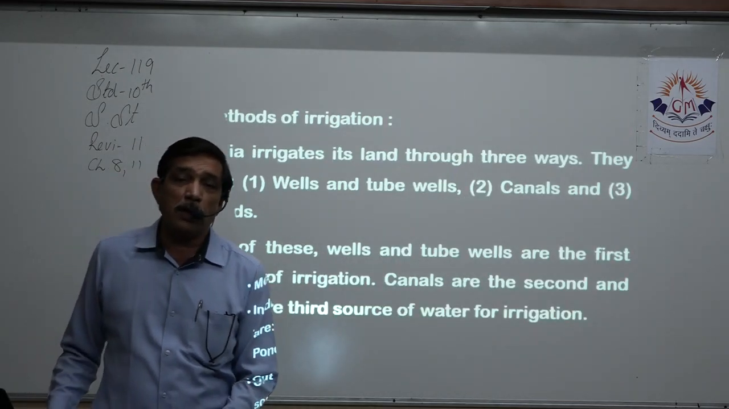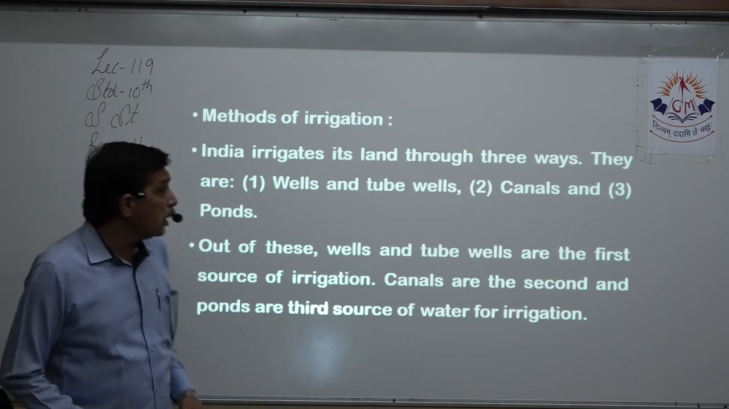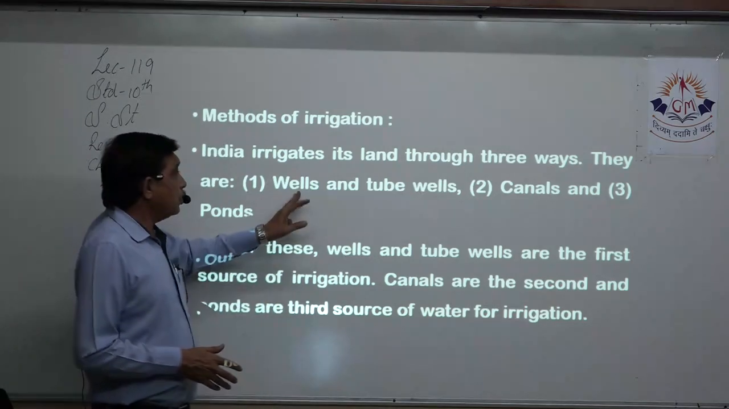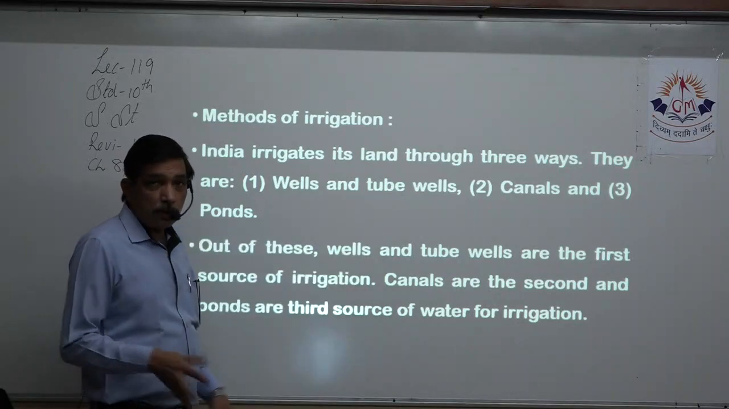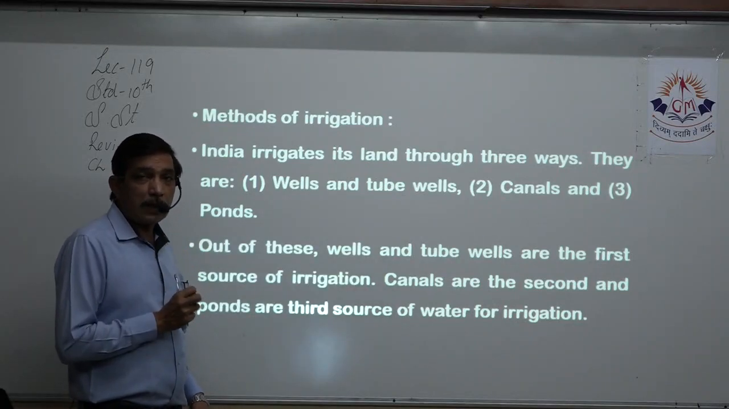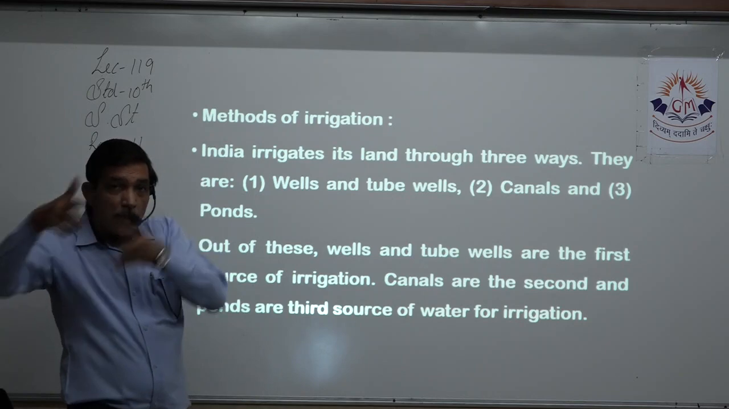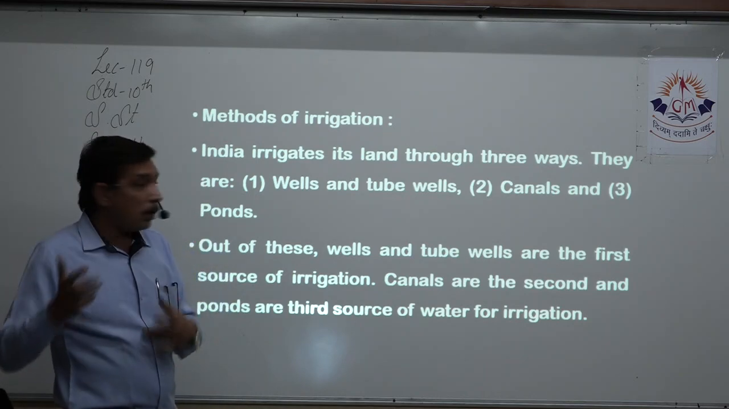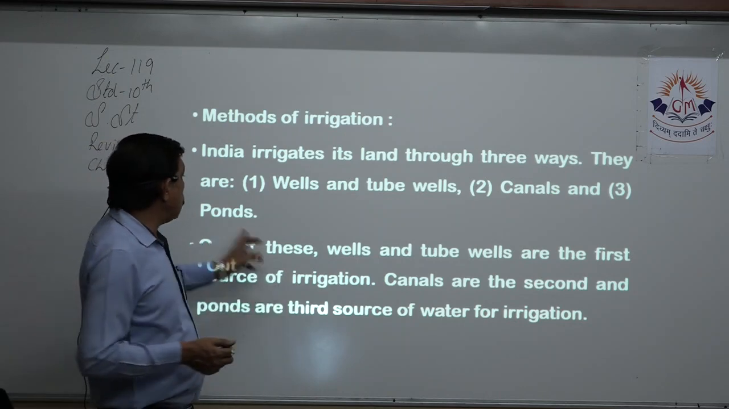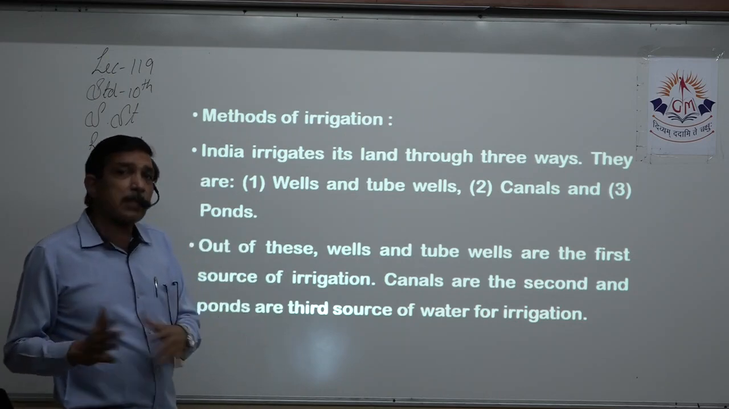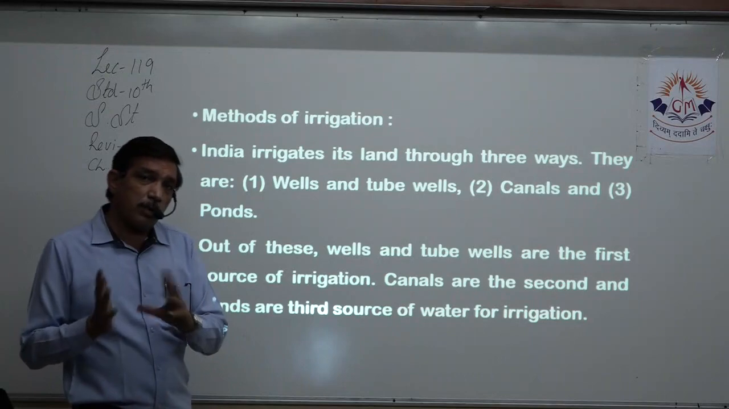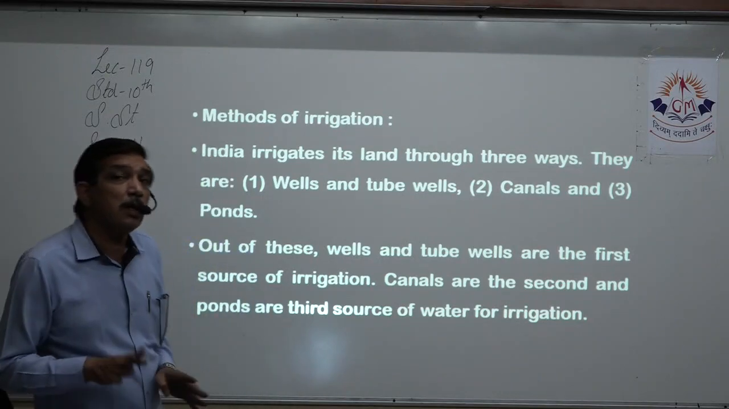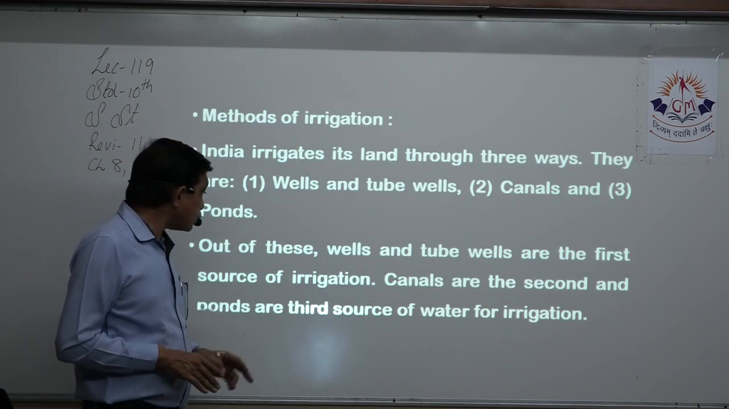Now, what are the different methods of irrigation? Either you pump out the water from the wells and tube wells, or you take the help of canals, which are artificial ways of transporting water. Then ponds, which can be natural or dug up for the purpose of collecting water. So these are the 3 ways in which we can do irrigation.